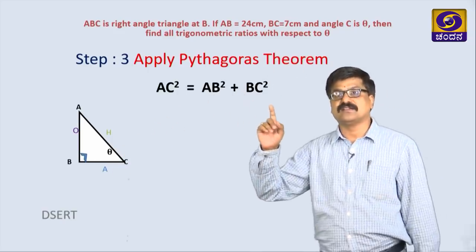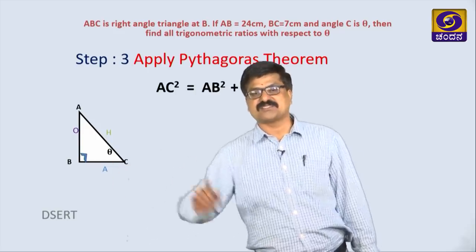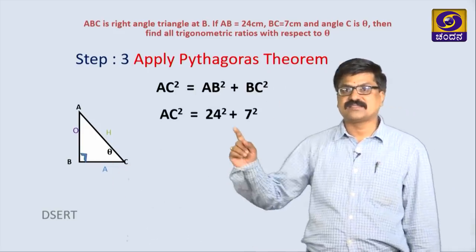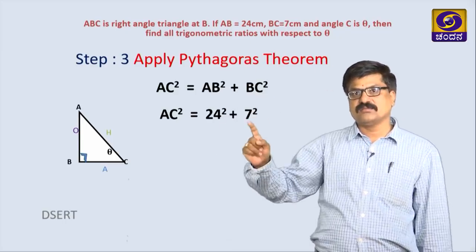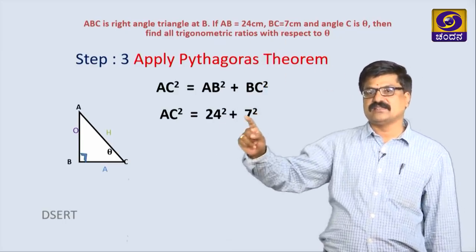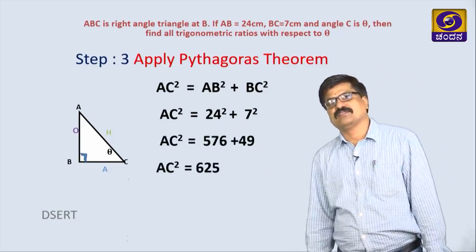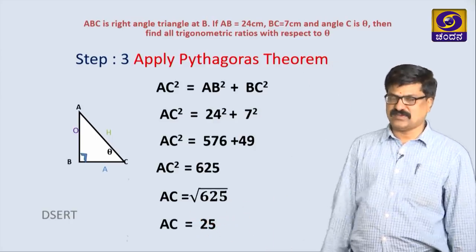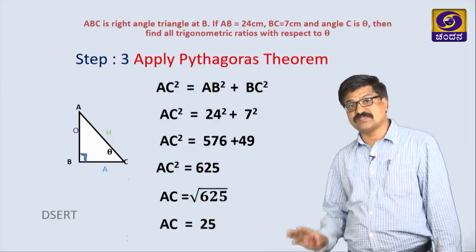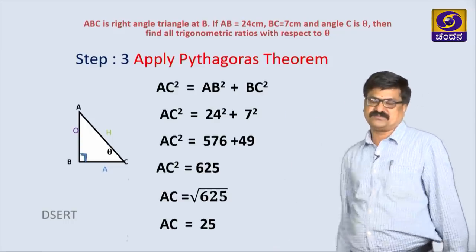Let us substitute the values, AB as 24 and BC as 7, therefore 24 squared plus 7 squared, simplify, finally we are getting AC as 25. This is the third step while doing this kind of problem.